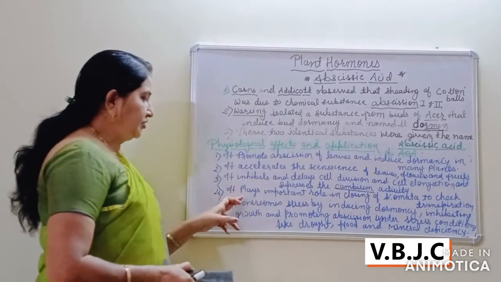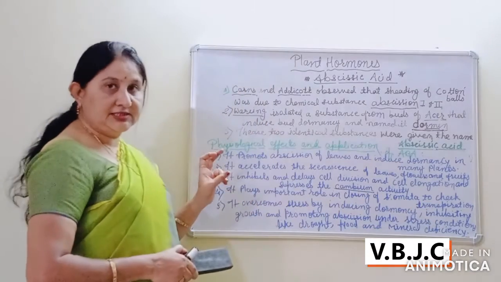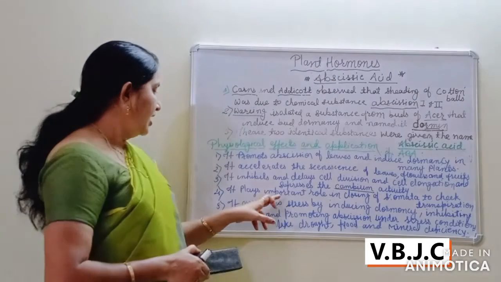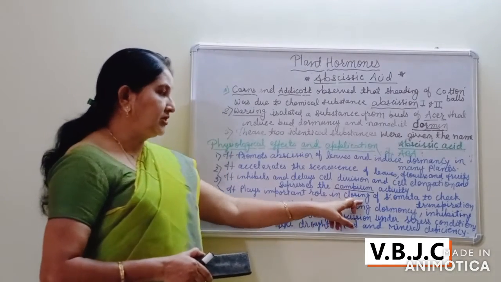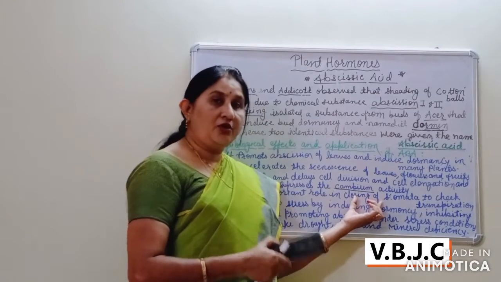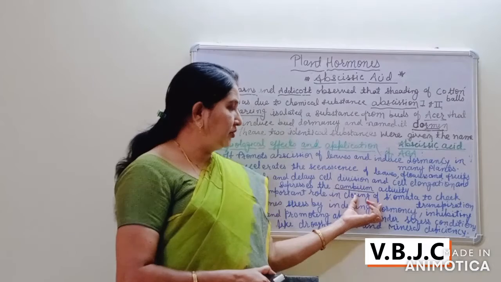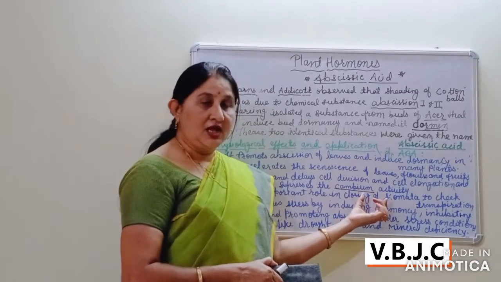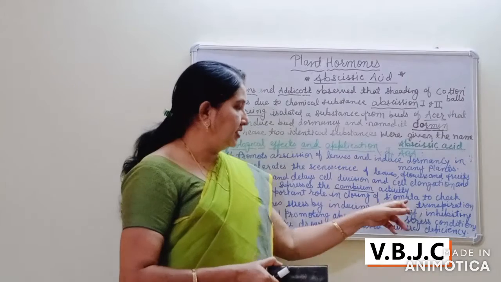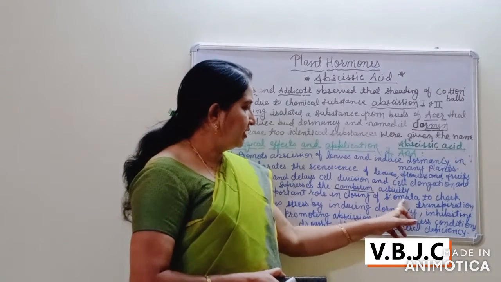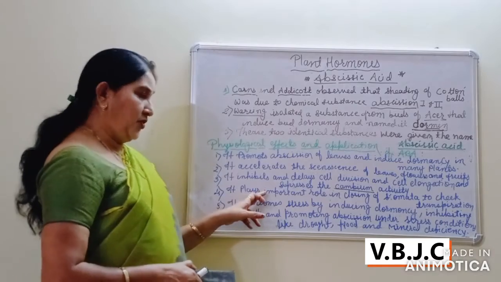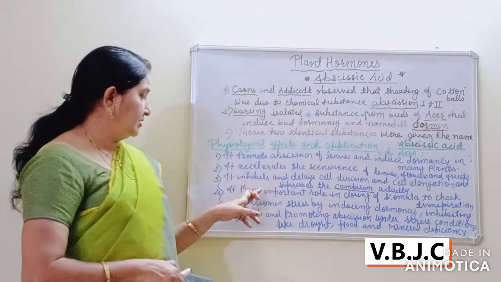Then it plays an important role in the closing of stomata to check transpiration. In drought conditions, abscisic acid plays an important role because it is a stress hormone. It affects the flow of potassium ions in the guard cells, and that is why the closing of the stomata takes place. This closing of the stomata to check transpiration is also an important role of abscisic acid.